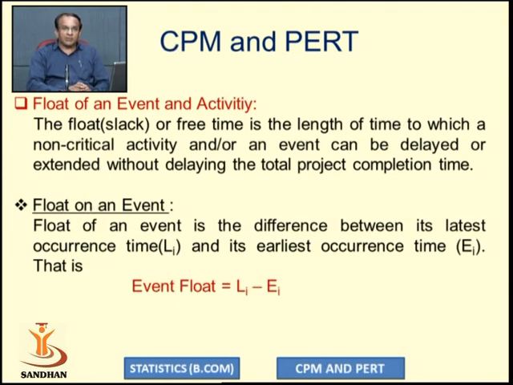Float can be found for an event, and we can also find the float for different activities. The float for an event is the difference between the latest occurrence time Li and the earliest occurrence time Ei. So event float is calculated as Li minus Ei.